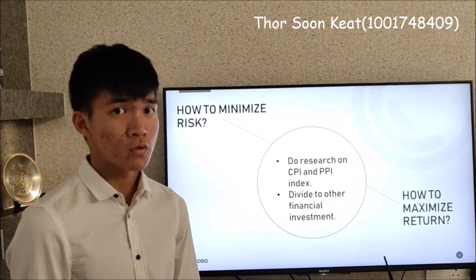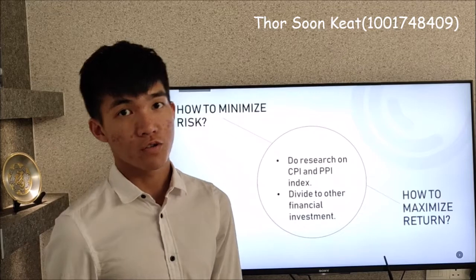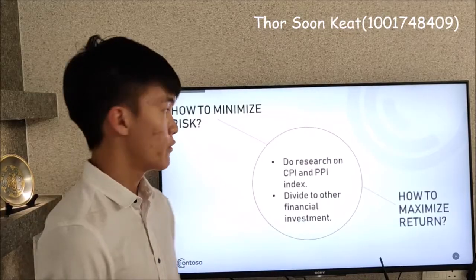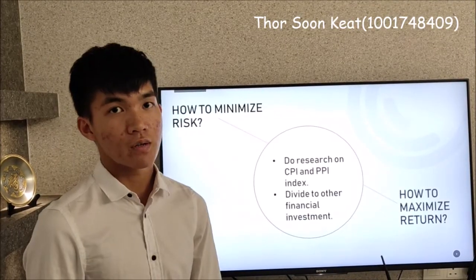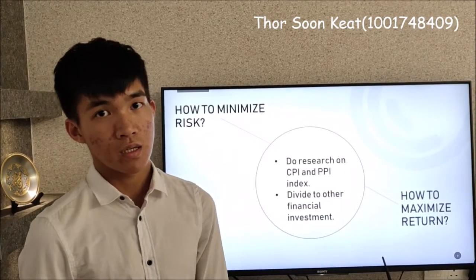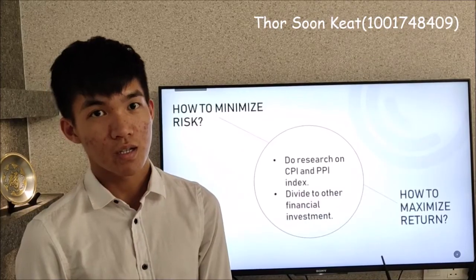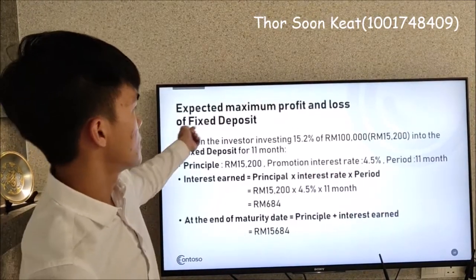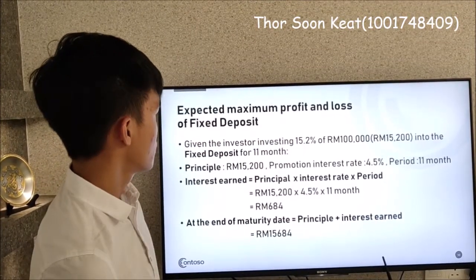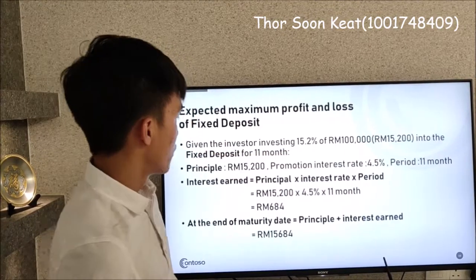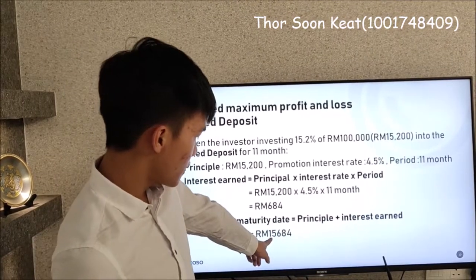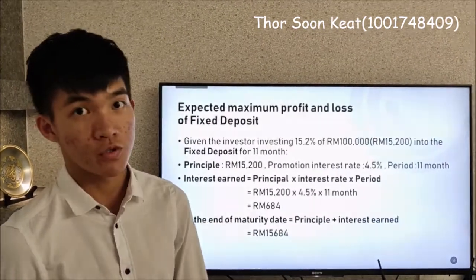We can do more research on the consumer price index and producer price index to determine the future inflation rate. We can also divide our principal to invest in other financial assets if the fixed deposit rate is under the normal interest rate. This is the expected maximum profit and loss for fixed deposit. We are investing 15.2% of our capital into the Bank Rakyat fixed deposit, and we will get back 15,684 at the end of maturity.